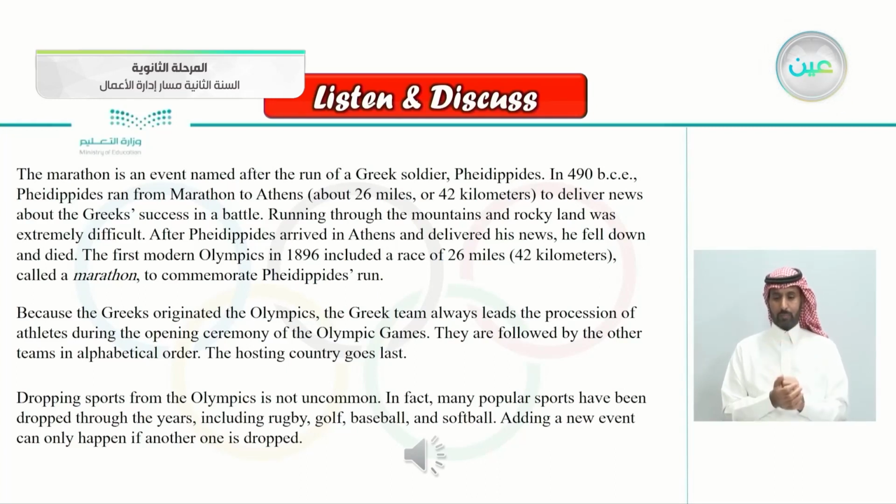run. Because the Greeks originated the Olympics, the Greek team always leads the procession of athletes during the opening ceremony of the Olympic Games. They are followed by the other teams in alphabetical order. The hosting country goes last. Dropping sports from the Olympics is not uncommon. In fact, many popular sports have been dropped through the years, including rugby, golf, baseball, and softball. Adding a new event can only happen if another one is dropped.